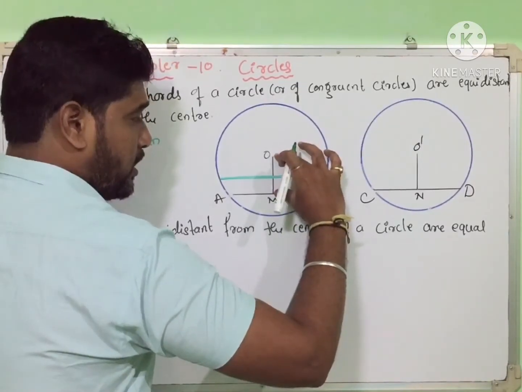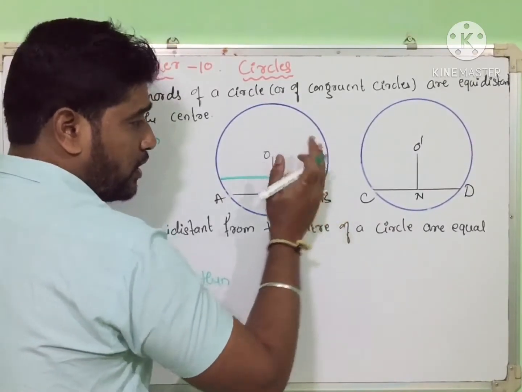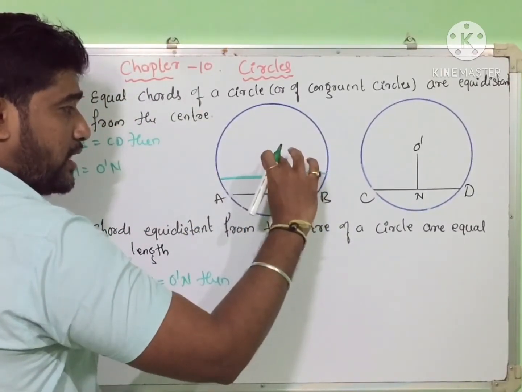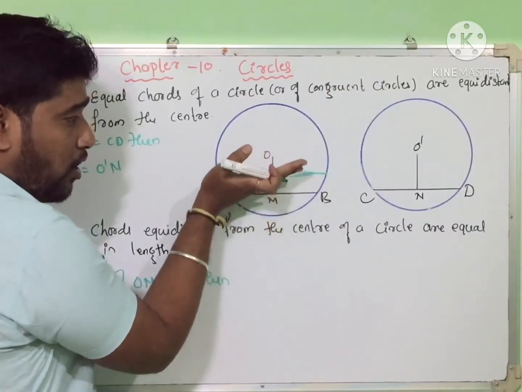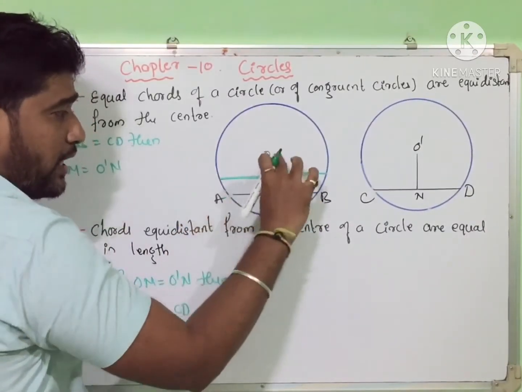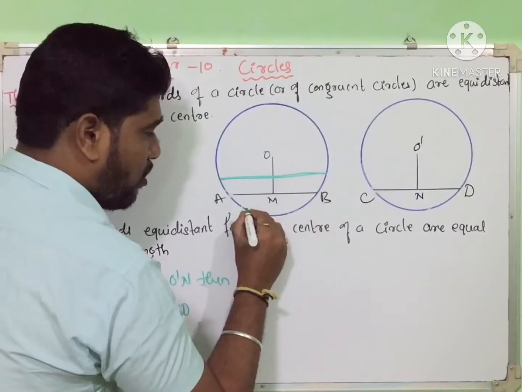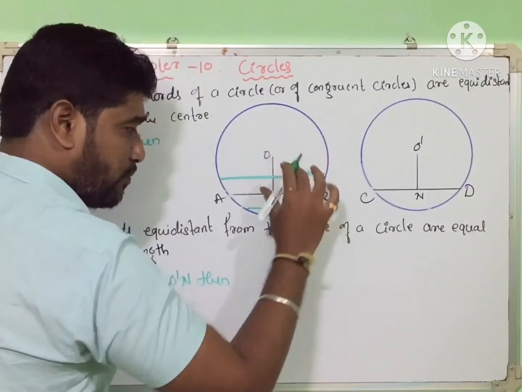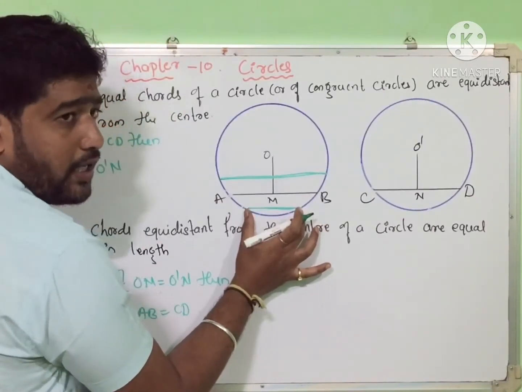See, here is this much and here is this much, right? So when the chord is towards the center, the distance decreases. When the chord is away from the center, the distance increases. If the chord comes here, right? So this distance increases, but the chord length decreases.